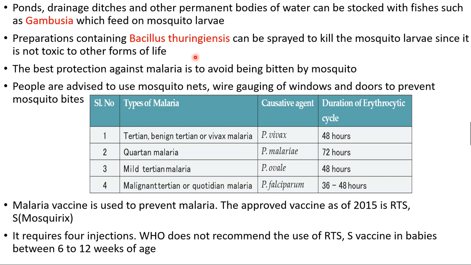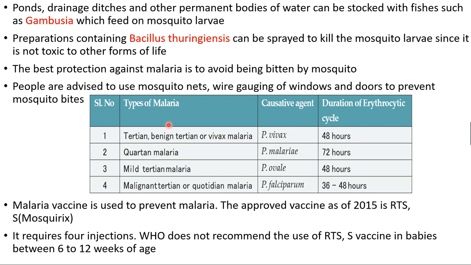And the third one is an important bacteria called Bacillus thuringiensis. This Bacillus thuringiensis is a biologically modified bacteria. It can be sprayed to kill the mosquito larvae. It is not toxic to other forms of life. It kills only the larvae. But what is the best protection against malaria? To avoid being bitten by mosquitoes. So we have to use mosquito nets and wire gauzing of windows and doors to prevent mosquito bites.